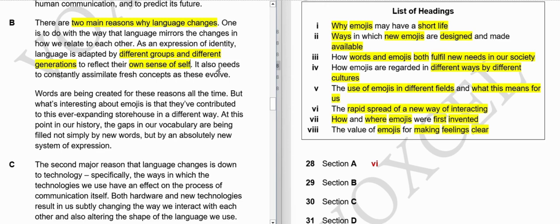It also needs to constantly assimilate fresh concepts as these evolve. So it also needs to assimilate, basically adapt, because we are constantly refreshing our vocabulary, adding new words, deleting old words, making them obsolete, something like that. So these also evolve with time.